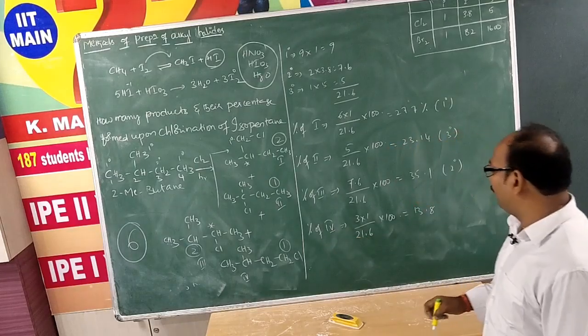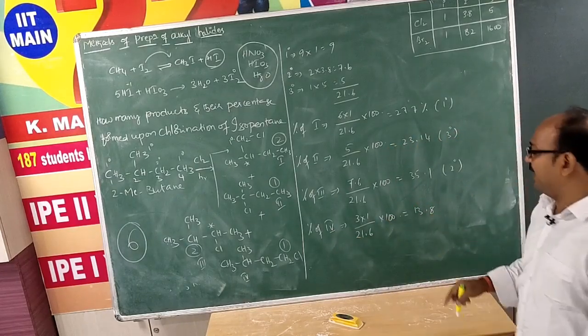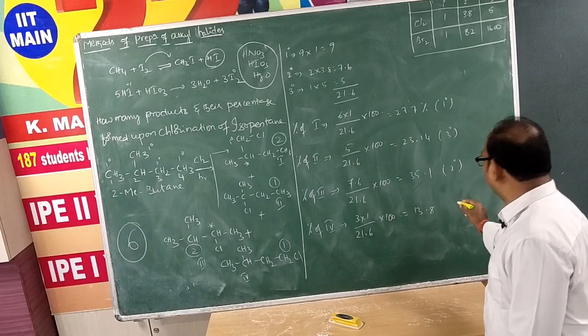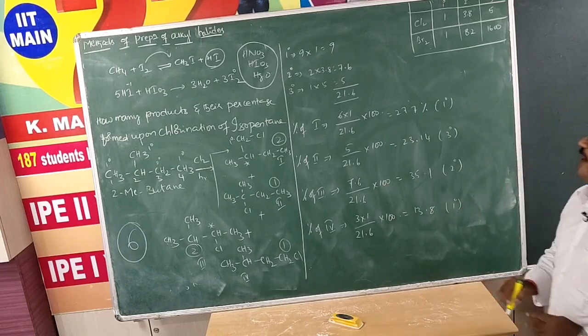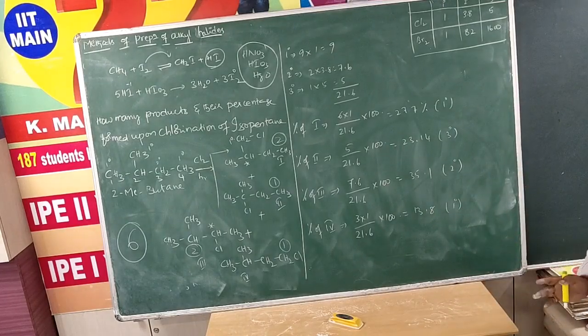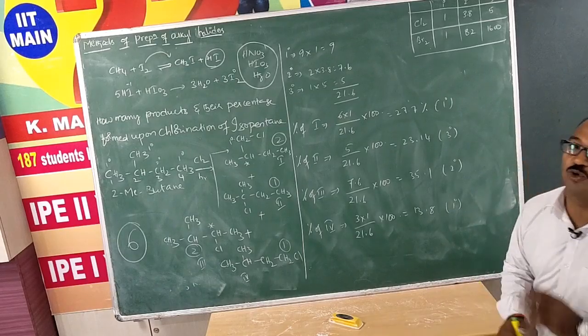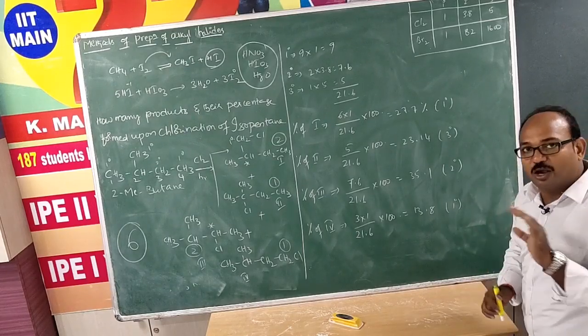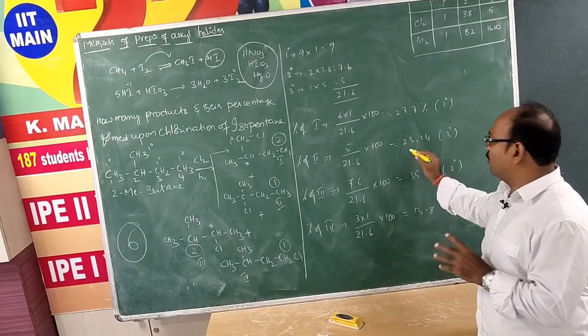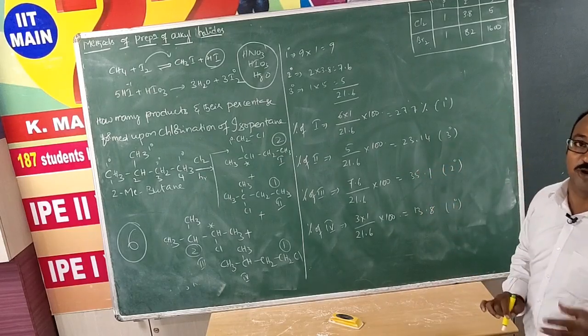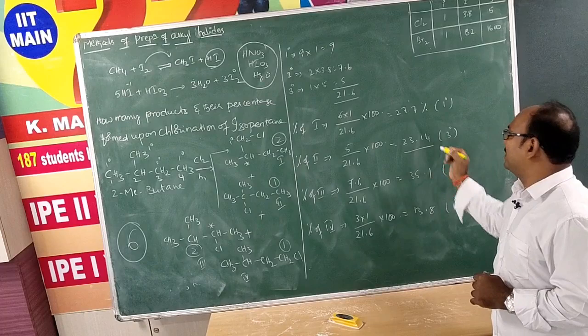And percentage of 4, if you observe, it is 13.8. 4 means again from primary. So during chlorination of isopentane or 2-methyl butane, you are not getting the tertiary hydrogen abstracting product as a major product. So tertiary one, how much percentage we are getting here?